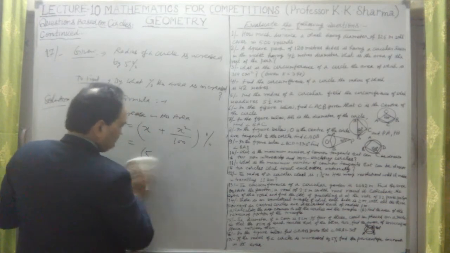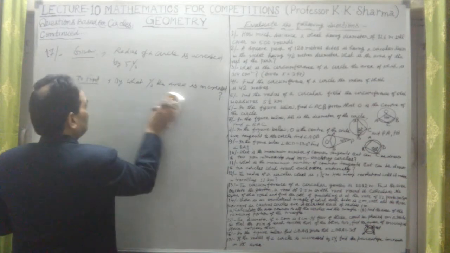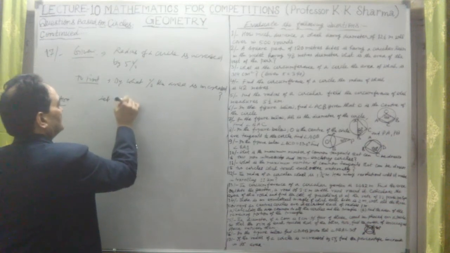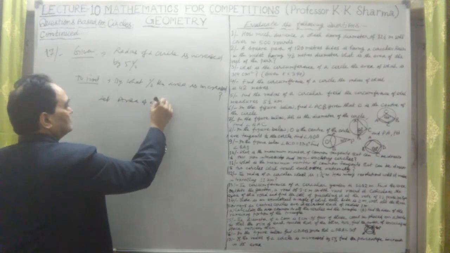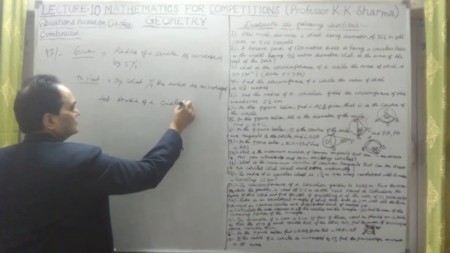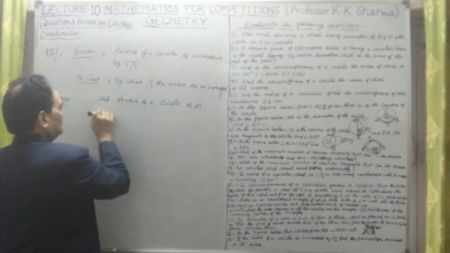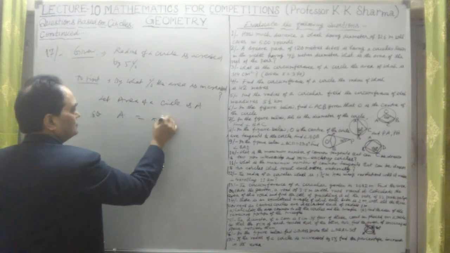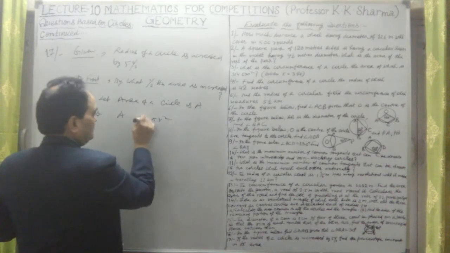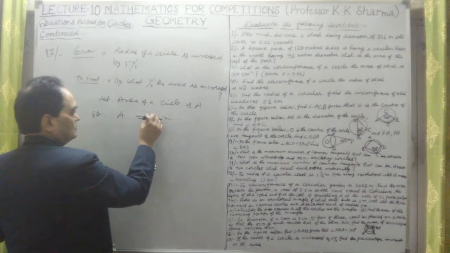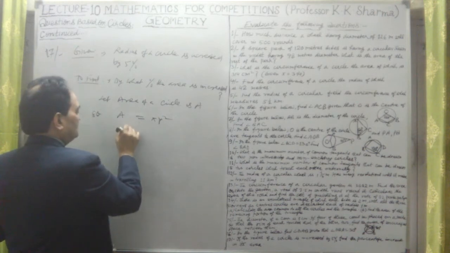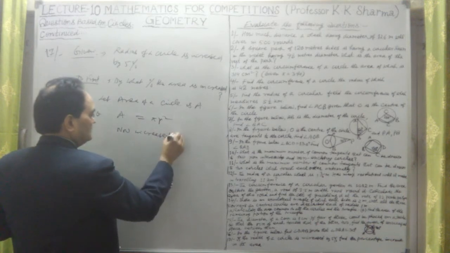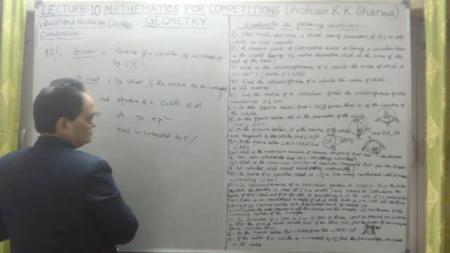Let me take that. So if I take area, let the area of a circle be A. So A is equal to pi r square, where r is the radius. Now r is increased by 5%.